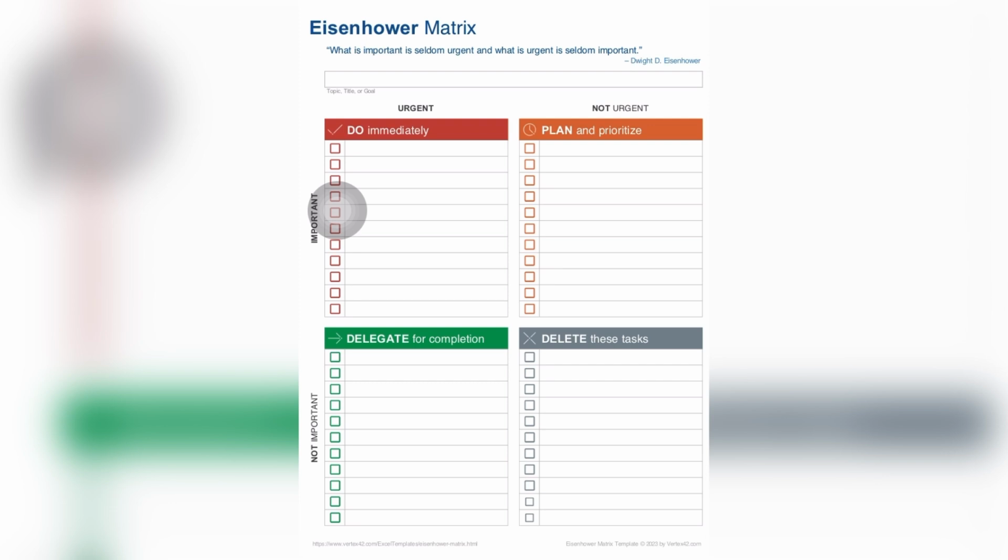The next one is tasks that are not urgent but are important. They are not urgent, but they are important, so I just have to make out time to do them. Example, visiting the gym. If I don't go to the gym in the morning, I can visit the gym in the evening. That is why I will have to plan towards that and then prioritize it. But for someone else, the person must go in the morning. Perhaps it helps them stay active during the day. Now, another example for me is reading 10 pages of a motivational book. It is not urgent, but it's important for my self development.